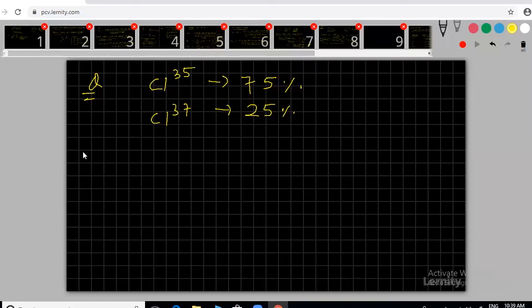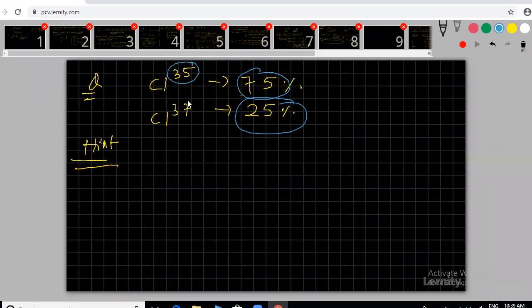Now you can see the entire solution. If some people understood, you can try. These are the A and B, sir, the percentages which they gave. Now I am giving a hint: 75 and 25 are the A and B. Anyone you can take, it doesn't matter which is A and which is B, that's up to you, and the corresponding M1, M2. Now try to solve. M average of chlorine equals.